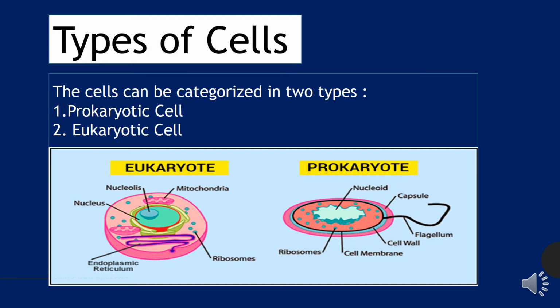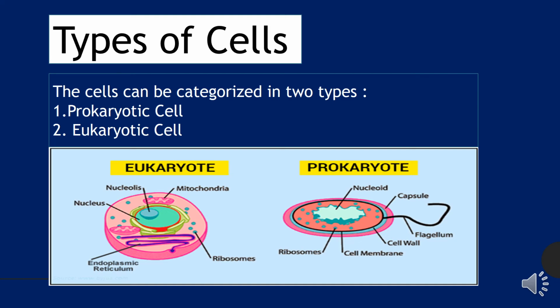Now there are two types of cells, which are prokaryotic and eukaryotic. The organisms which have these types of cells are known as prokaryotes and eukaryotes. Prokaryotes are those organisms which do not have membrane bound cell organelles, like mitochondria and Golgi apparatus.